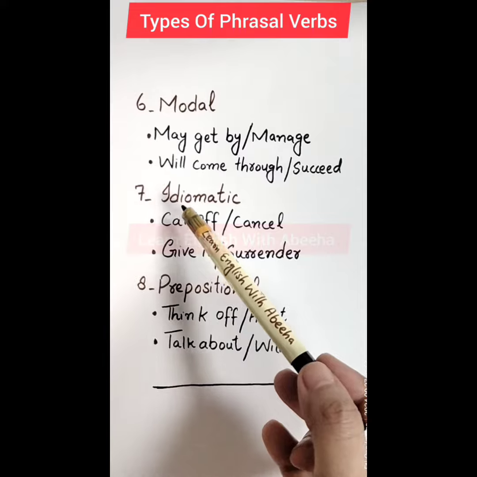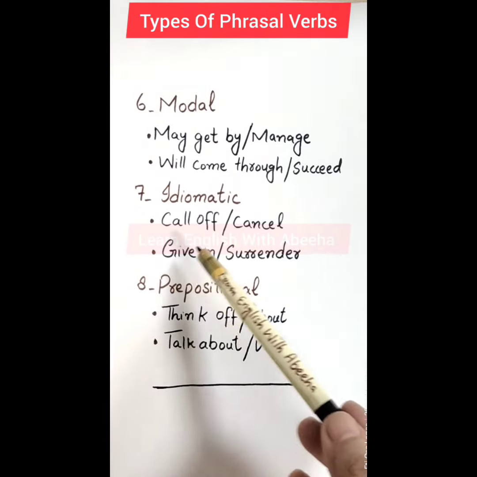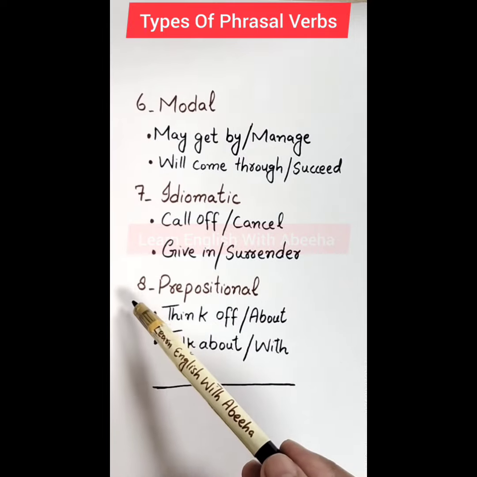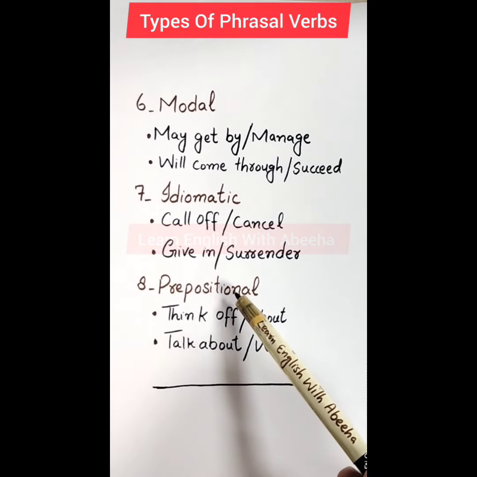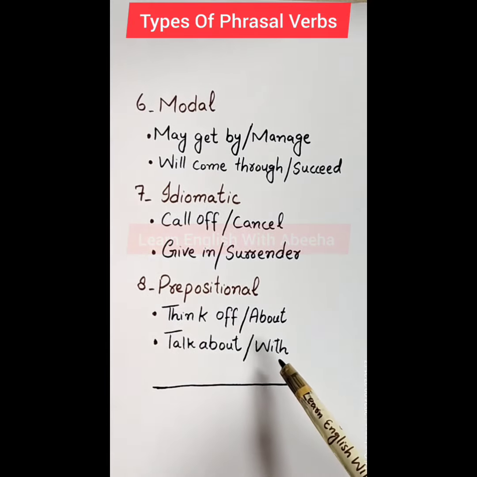The seventh is idiomatic phrasal verbs: call off, cancel, give in, surrender. Eighth is prepositional phrasal verbs: think of, about, talk about, with.